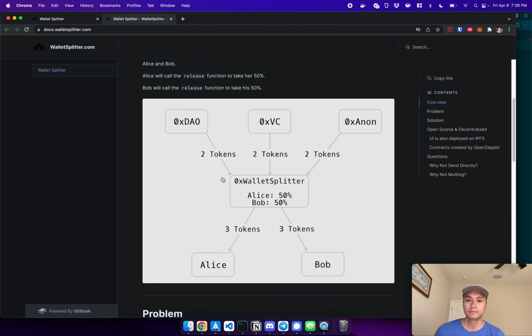So on a high level, what this application does is it creates a wallet with predefined parameters, and you can split the funds evenly. So in this example, Alice gets 50% and Bob gets 50%. Anyone, DAOs, VCs, and anonymous contributors can send tokens to this address. And as long as it's being sent to this address, the tokens are always split evenly between the two.